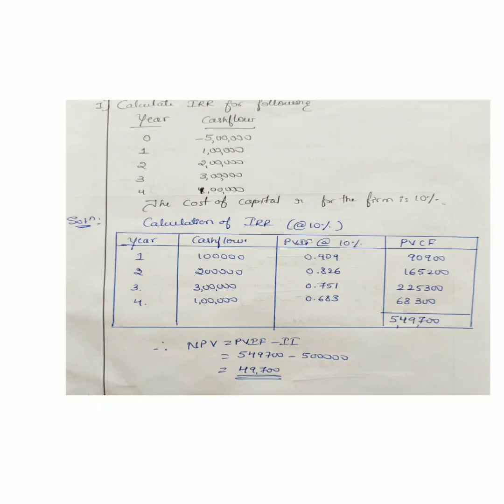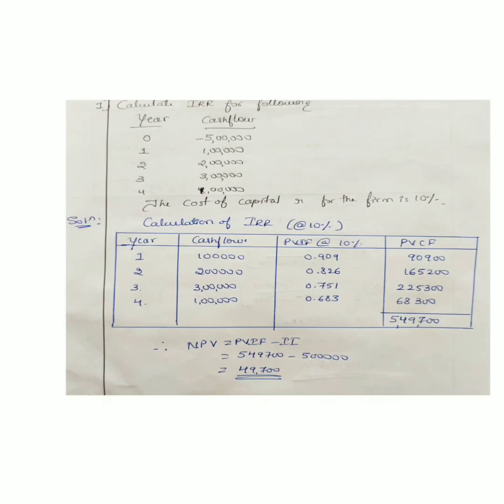1 lakh into 0.909, we will get 90,900, and 2 lakh into 0.826 will get 1,65,200, and 3 lakh into 0.751 we will get 2,25,300, and for the fourth year 1 lakh into 0.683 will get 68,300. The total value of the PVCF, I mean present value of cash flows, is 5,49,700.